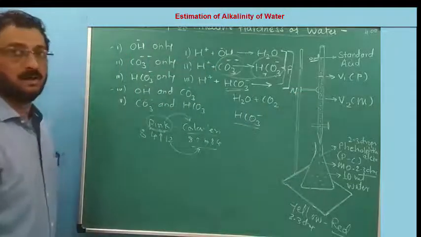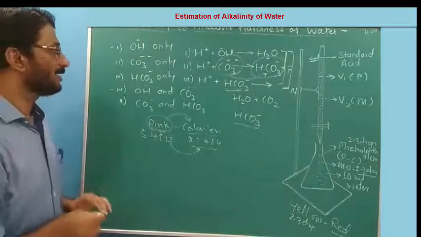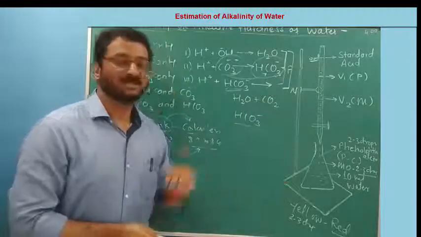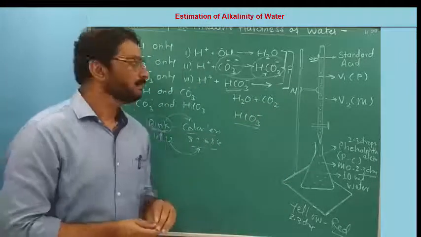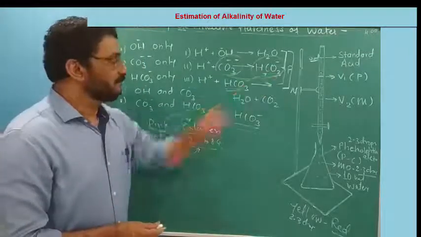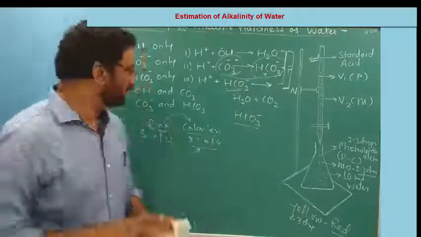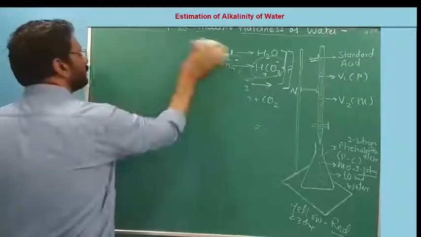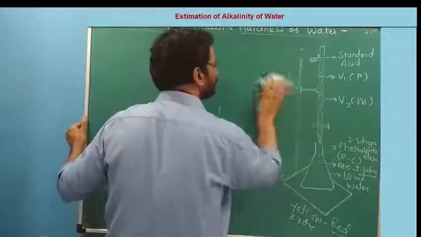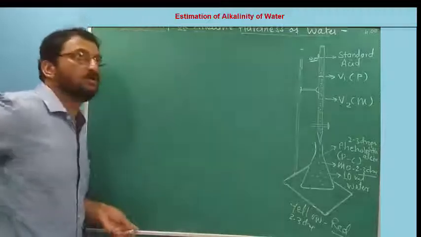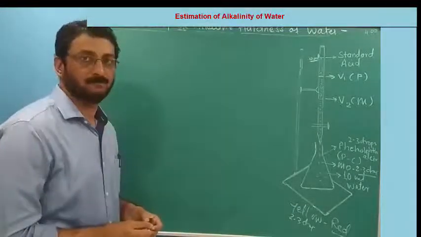Okay. This is a simple background of the reactions happening during the simple titration. Fine. So we are getting the first CBR, we call it the P endpoint. Then the second CBR, we'll call it the M endpoint. And from these P and M volume values, we have to find out who is present in my water sample.